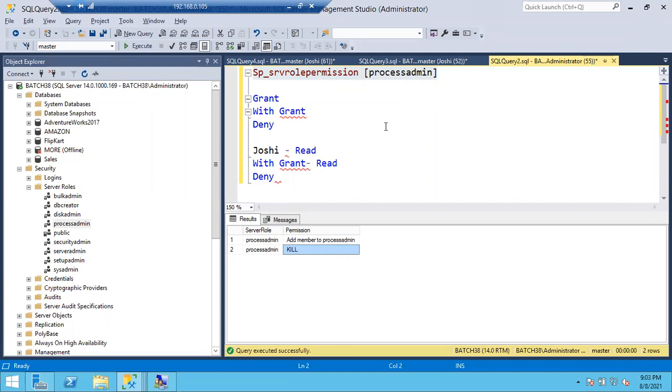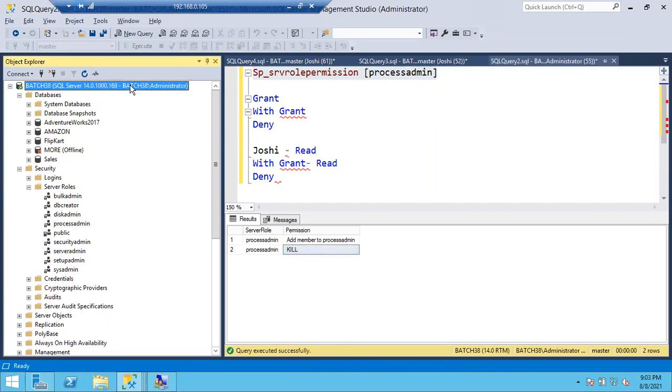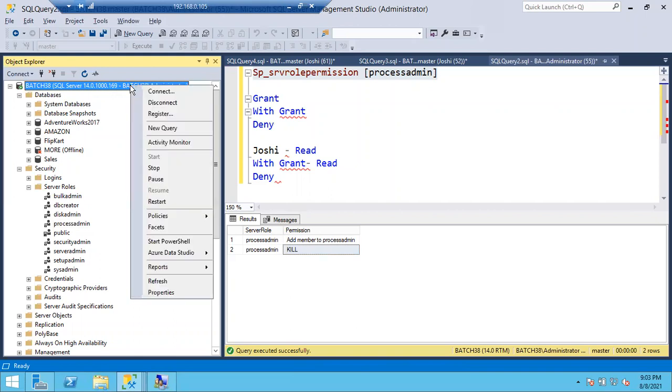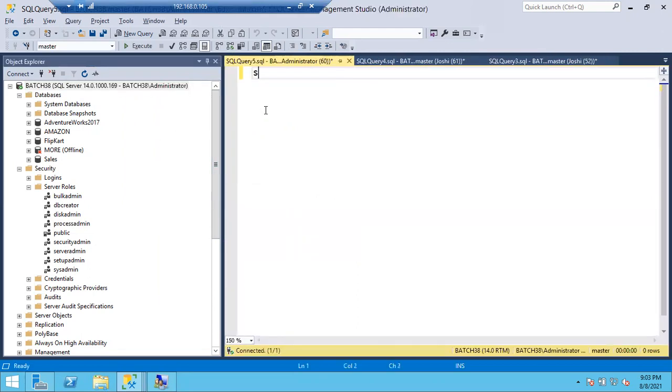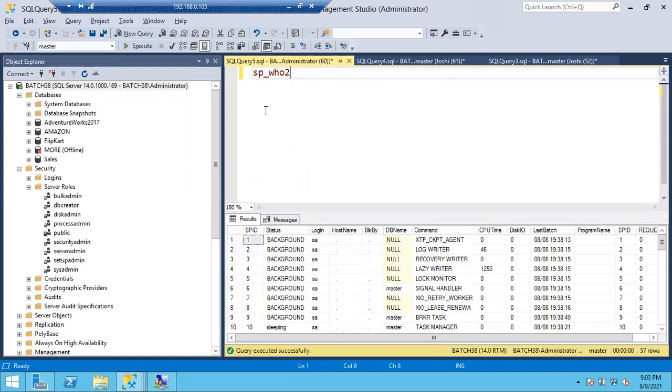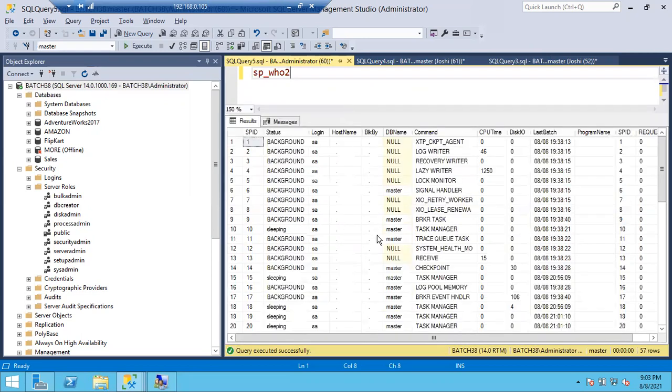I want to see what sessions are running in SQL Server. These are very important, guys. Usually we can use a query called sp_who2, which will help you find out all the processes that are running in a SQL Server. So how many processes are running? Can anyone tell me?